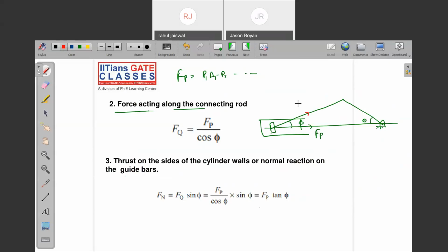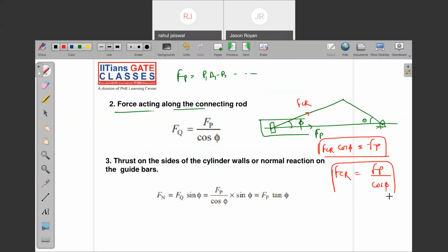What are the forces acting on this connecting rod? Can I write FCR cos phi is equal to FP? Can I write like this? For FCR, what can I write? FP divided by cos phi. Yes or no? That is what we have written over here. Is it clear?